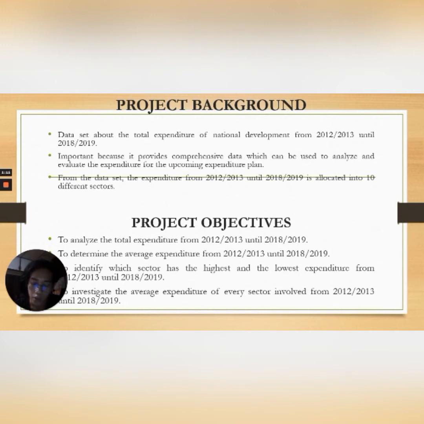The second one is to determine the average expenditure from 2012-2013 until 2018-2019. The third one is to identify which sector has the highest and the lowest expenditure from 2012-2013 until 2018-2019. And the last one is to investigate the average expenditure of every sector involved from 2012-2013 until 2018-2019.